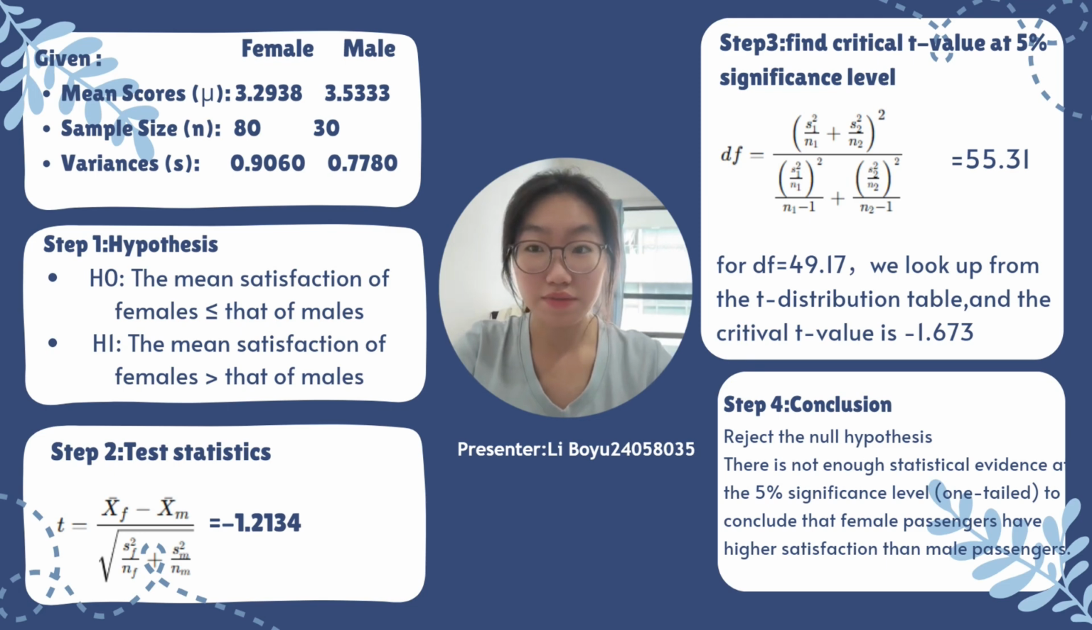Comparing the calculated value with the critical value, I found that the calculated value is greater than the critical value. Based on the above result, we fail to reject the null hypothesis. This means that under the one-tail test at the 5% significance level, the existing data does not provide sufficient evidence to support the conclusion that the satisfaction of female passengers is higher than that of male passengers.